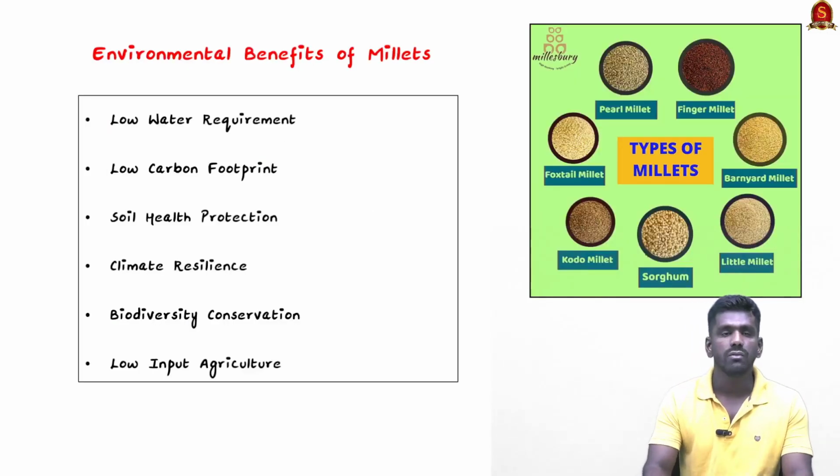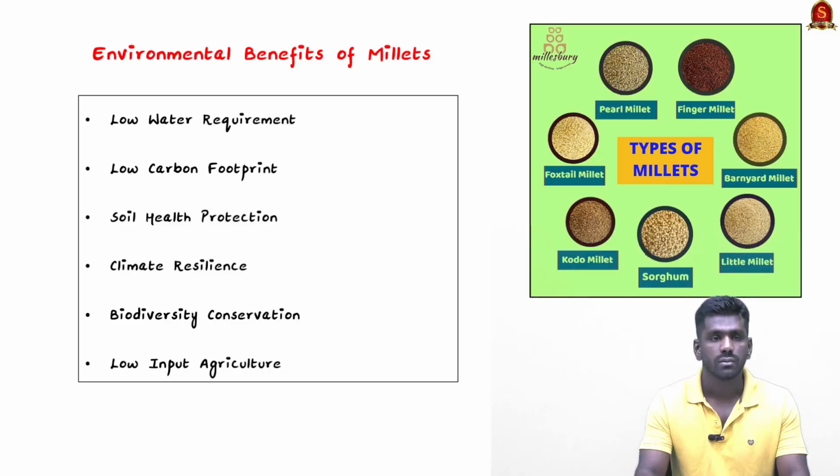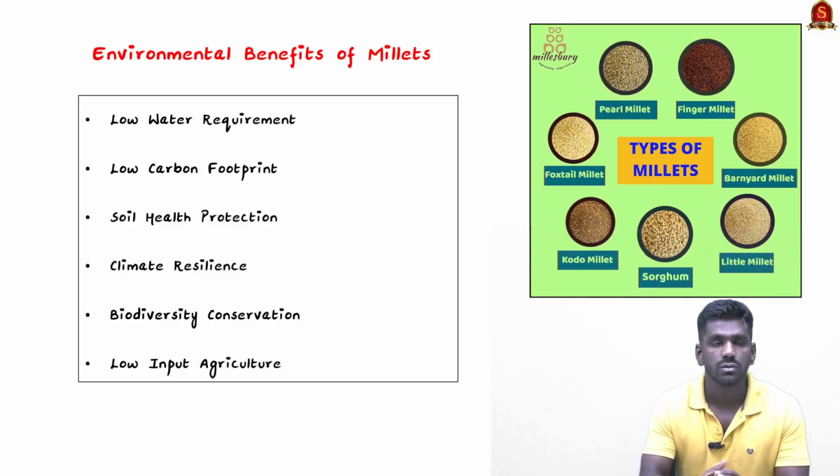Firstly, the environmental benefits of millets. They require very little water for cultivation. So millets can be cultivated in drought prone regions and also in arid zones because they do not require much water like paddy. Paddy fields have to be flooded with water for cultivation, but millets can thrive in drought prone regions because they require very little water.